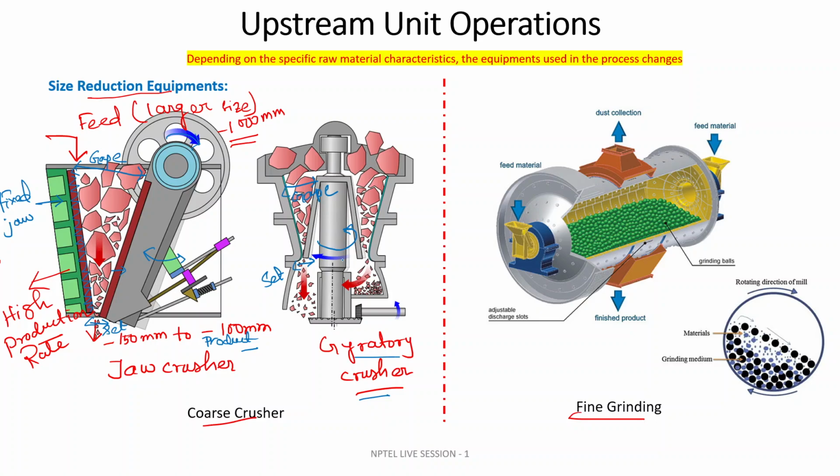You can see the arrow sign, single circular motion, and by this the feed that is larger in size is crushed down. You can see how much the size has been reduced by this crushing movement, and you are getting a finer size than your actual raw material.